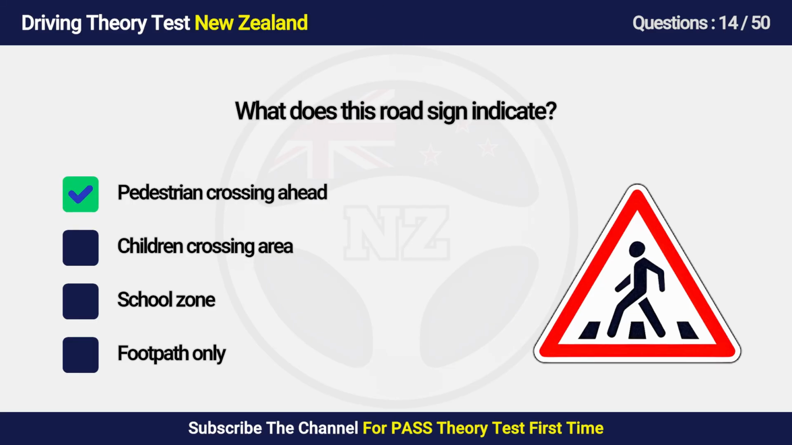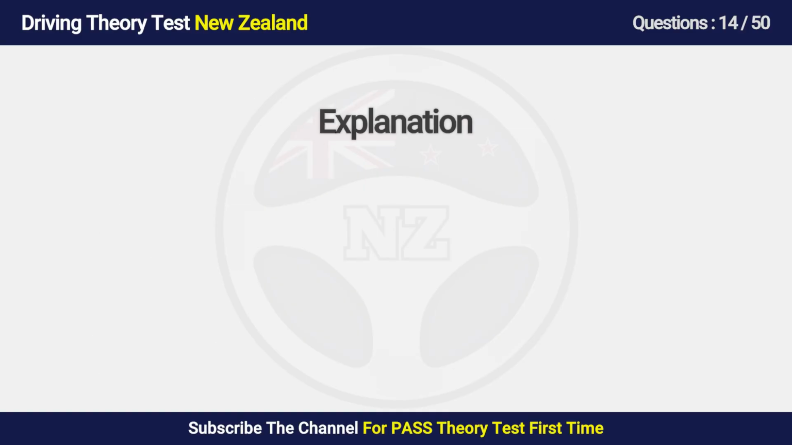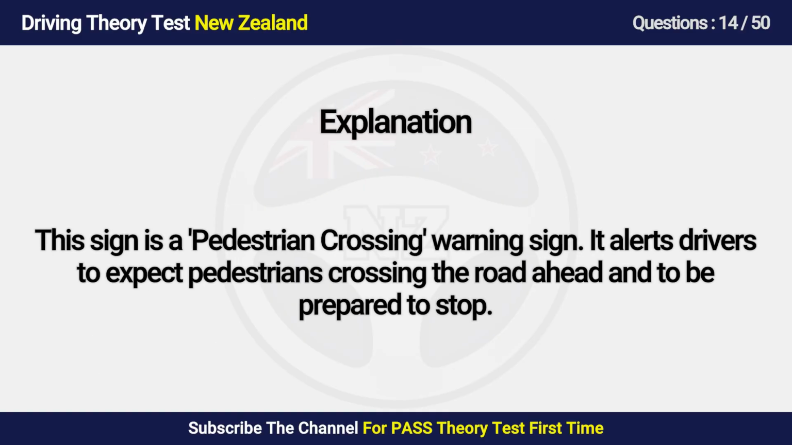Answer is A. Pedestrian crossing ahead. This sign is a pedestrian crossing warning sign. It alerts drivers to expect pedestrians crossing the road ahead and to be prepared to stop.